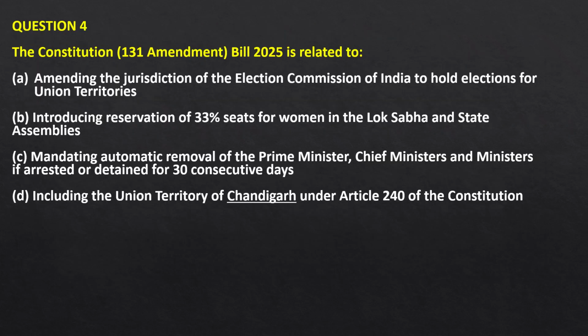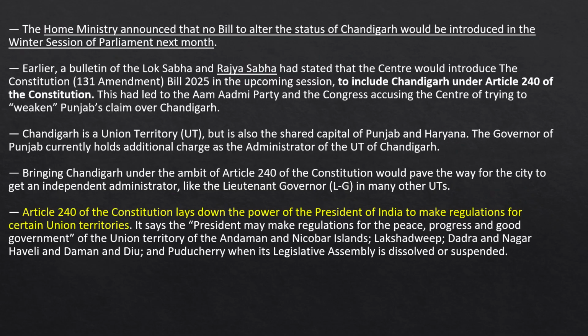Question number 4. The Constitution 131st Amendment Bill 2025 is related to... So this amendment bill is related to the Union Territory of Chandigarh under Article 240 of the Constitution. Article 240 talks about the President's power to make regulations for certain union territories. So Article 240 is regarding the power of the President in case of union territories.